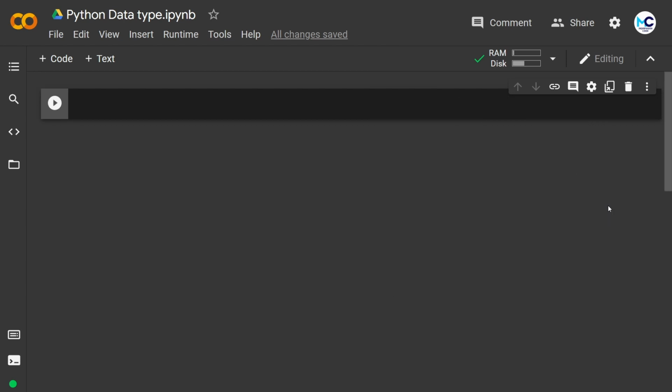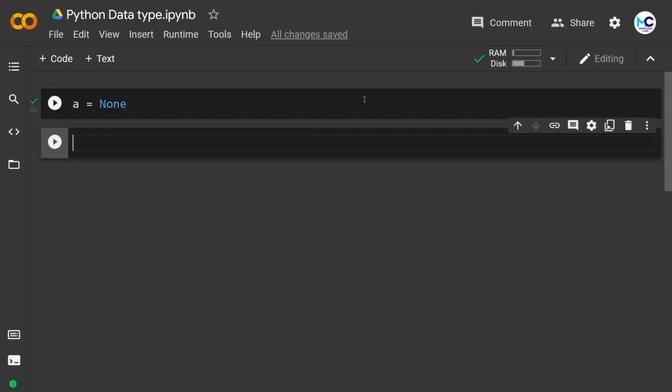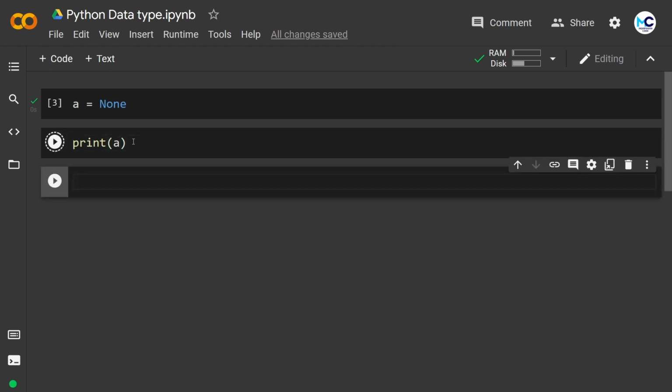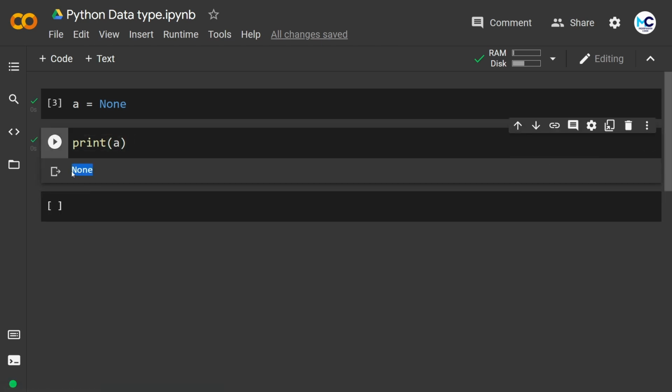None data type doesn't store any value in memory. It just defines a variable. Whenever I only want to define a variable for later use, I can assign none to that variable. Here I am defining variable a equal to none. As you can see, the shell is executed successfully. Now let me show you by printing the value of variable a. So here I got none in the output.